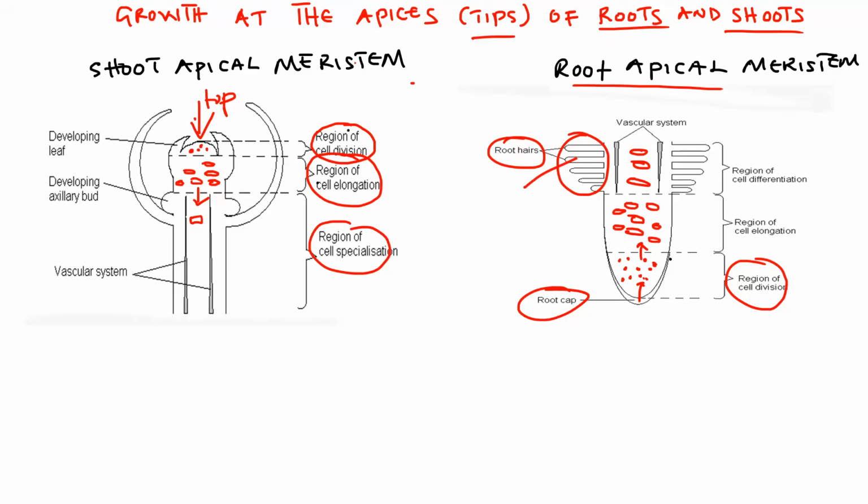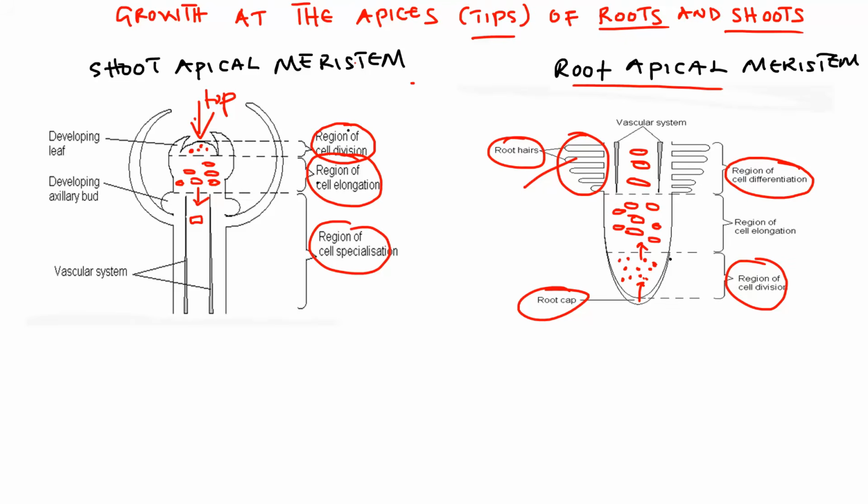So this is just a root hair cell. Then, of course, if you're asked of a region, it is very important to know that this is the region of cell differentiation or cell specialization. Examples of specialized cells we know are the sclerenchyma, the parenchyma, the collenchyma, the xylem, the phloem, all those.